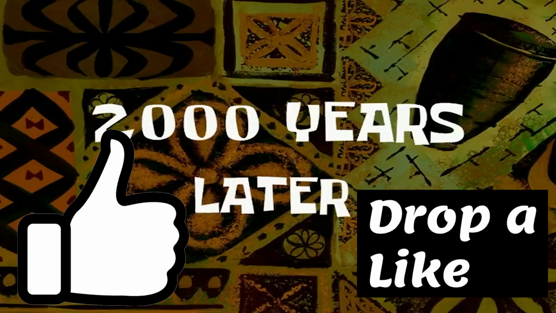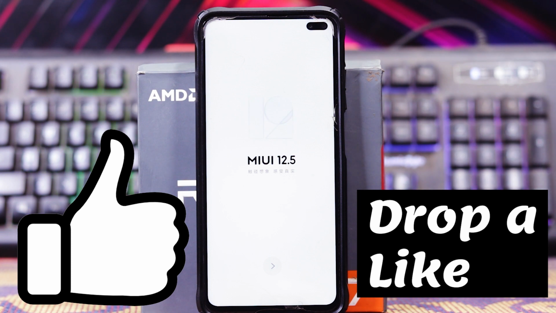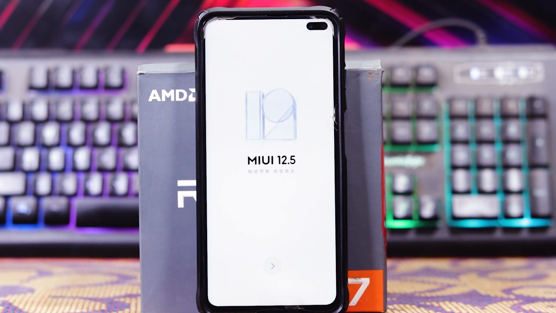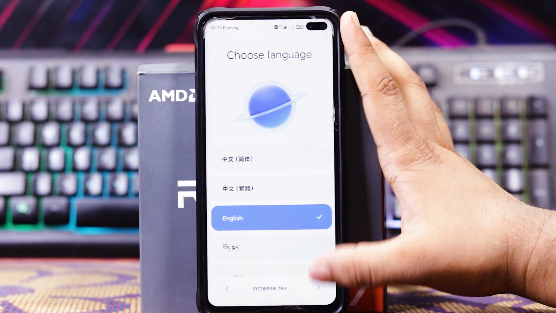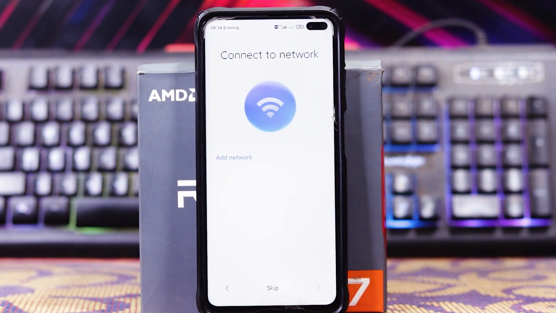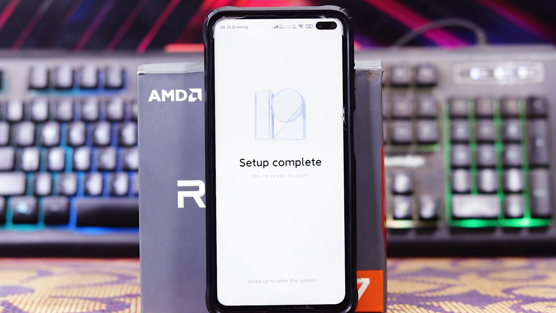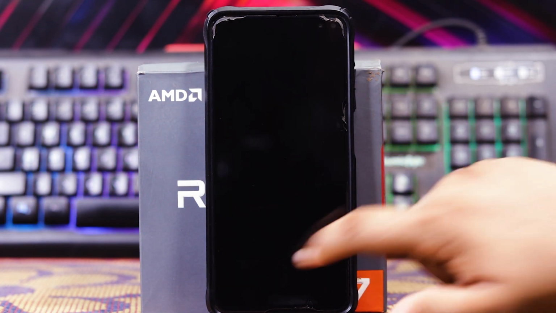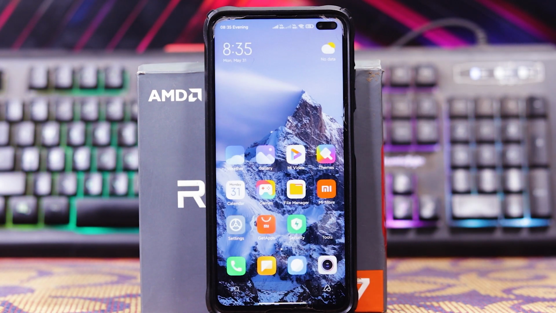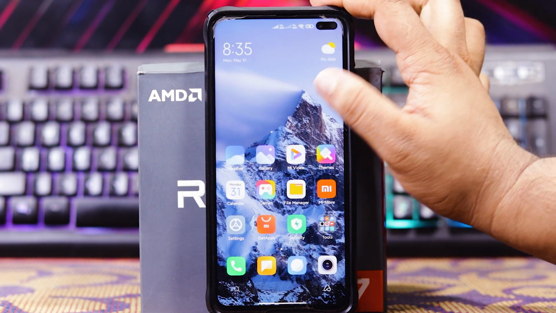As you can see, the boot logo. As you can see, we are rebooted. Now just hit the proceed. So I will meet you after the setup is done. As you can see, the setup is done. Now just swipe up. As you can see, we are rebooted.